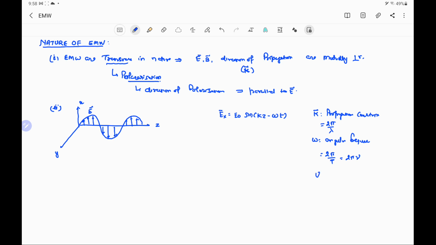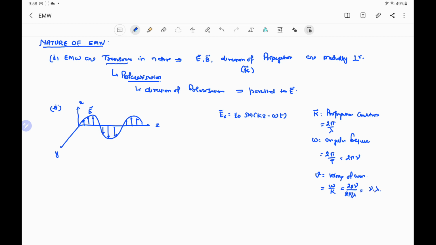And V is the velocity of the wave, and it is equal to omega by k. That is, the ratio of angular frequency and the propagation constant gives the velocity of the electromagnetic wave. And if we write it, it is 2 pi nu, and k is 2 pi by lambda, so we can write it as nu into lambda.